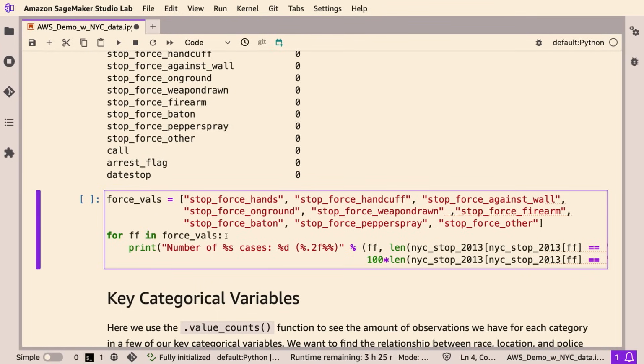We want to make sure there's parity among all people. So let's look at these stop force values, and we're going to see in our data how many times there was a stop force that included hands or handcuffs and so on and so forth. So let's go ahead and run that.